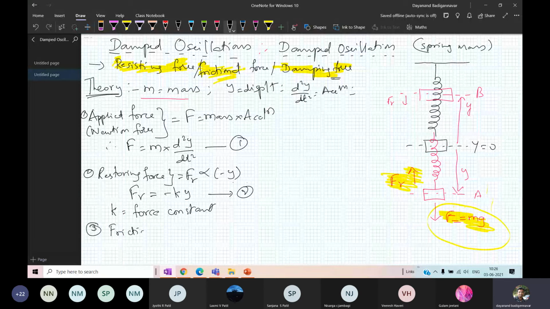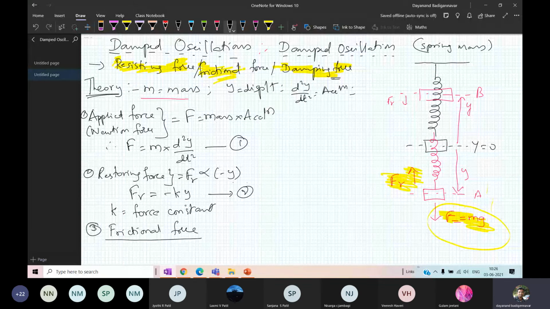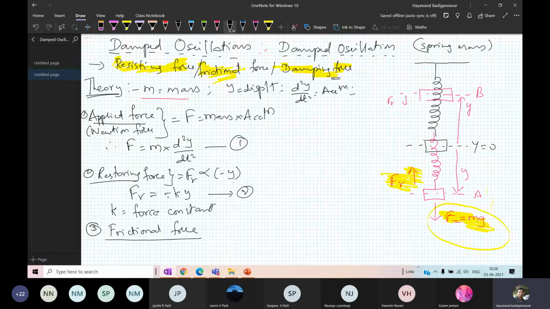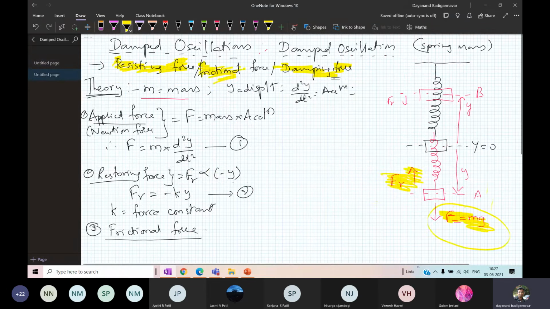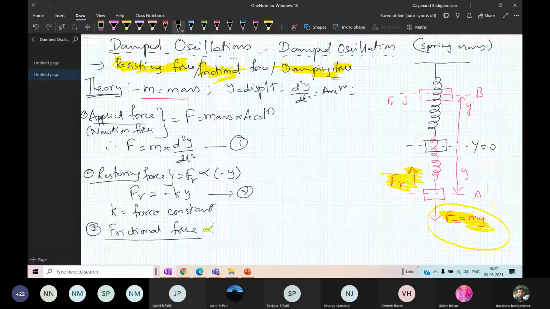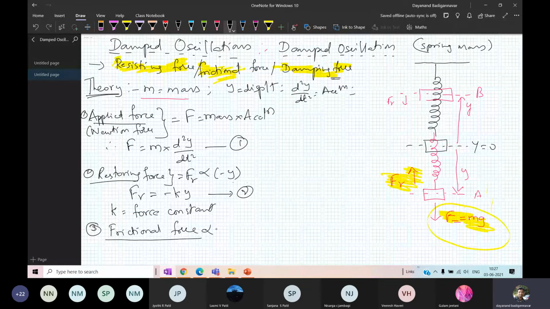Frictional force. So this frictional force, look here, it is proportional to the velocity. This is the previous screen. I have already written here: frictional force is directly proportional to velocity and it is pointing towards the equilibrium. Therefore, here I will write frictional force is directly proportional to the velocity. What is the velocity? dy by dt, and it is pointing towards the equilibrium.